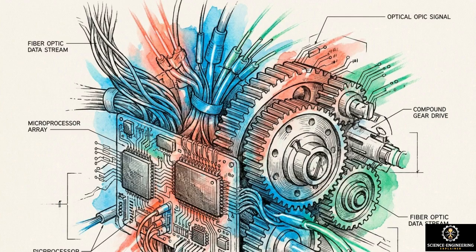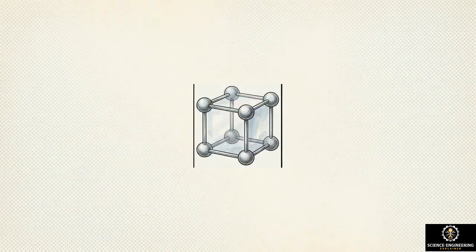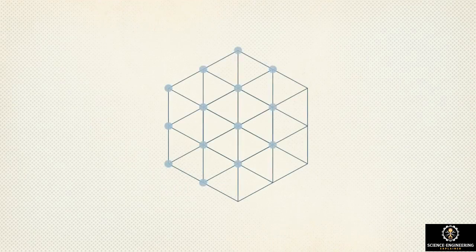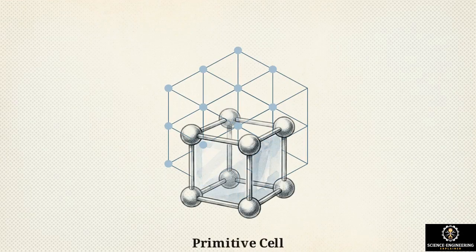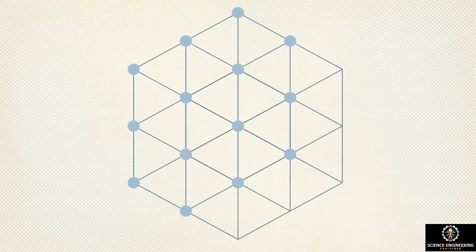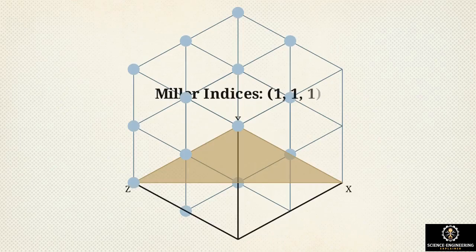To understand the modern world, we have to look past the macroscopic machines we use every day and examine the geometric arrangement of atoms that gives them their function. That ordered pattern is called a crystal lattice. Think of it as a repeating three-dimensional blueprint built from a basic unit called a primitive cell. This diagram shows how scientists navigate this microscopic architecture. They use a mathematical coordinate system called Miller indices to map out exact planes and directions within the grid of atoms. Take the element carbon.